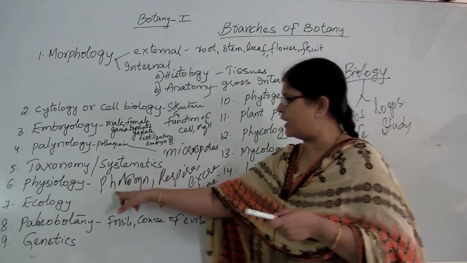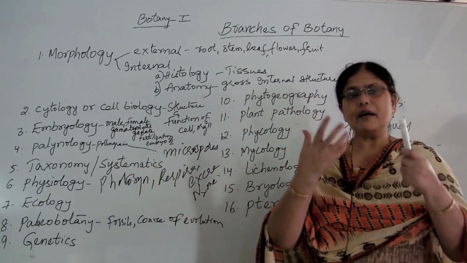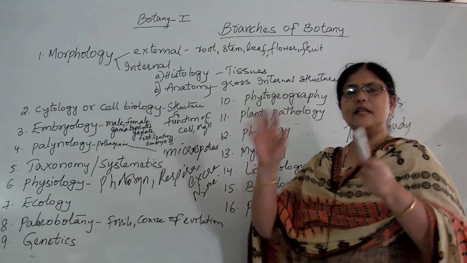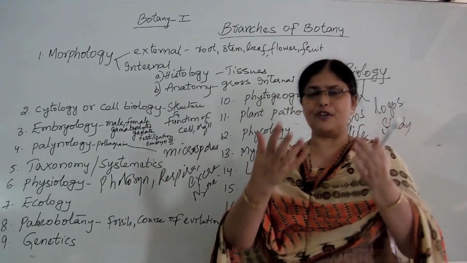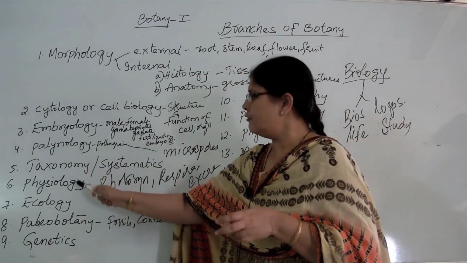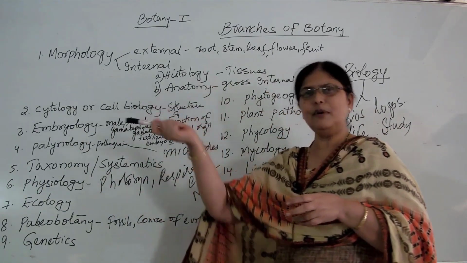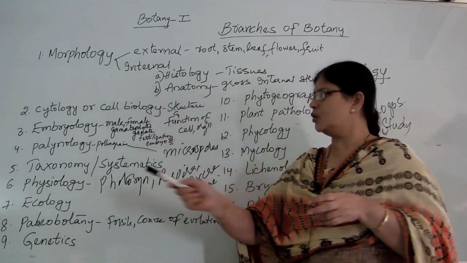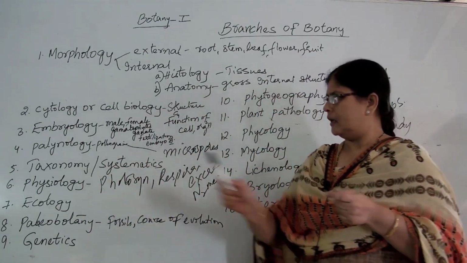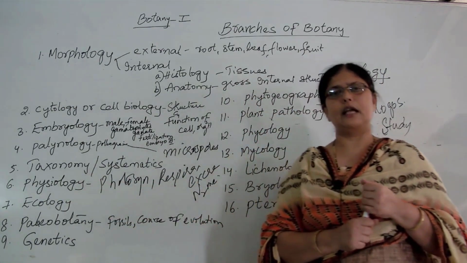Especially in plants, we find photosynthesis because all plants are autotrophic in nature. They prepare their own food. So, all the vital metabolic activities present in any living organisms, the study of which is called physiology. So, in botany, in plant physiology, we also study photosynthesis, which is absent in animal physiology. In animal physiology, you don't find photosynthesis because animals are heterotrophic in nature. This is physiology.